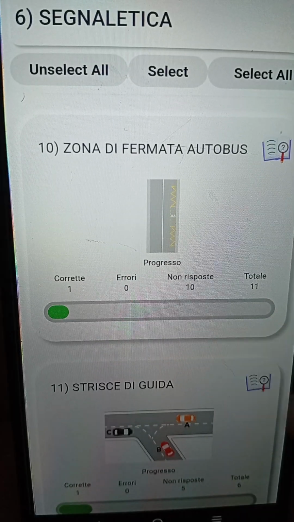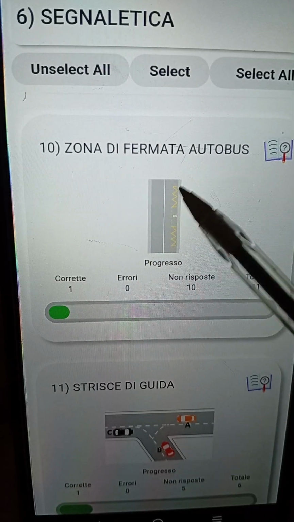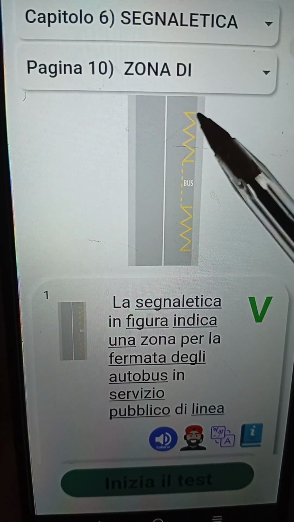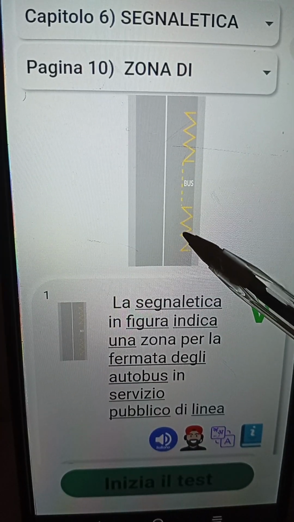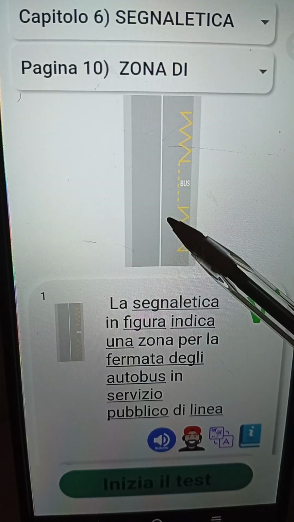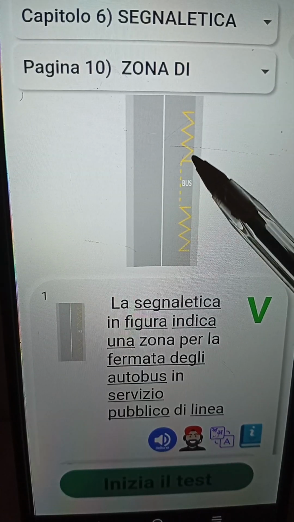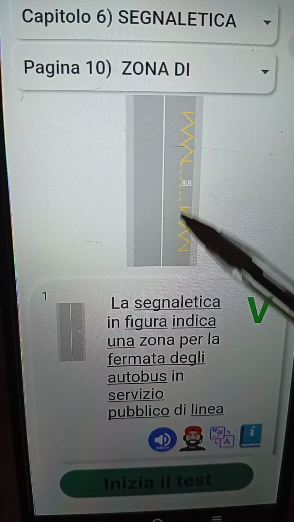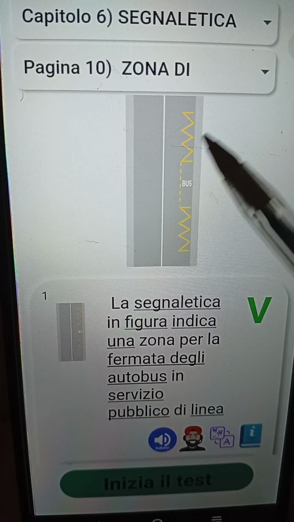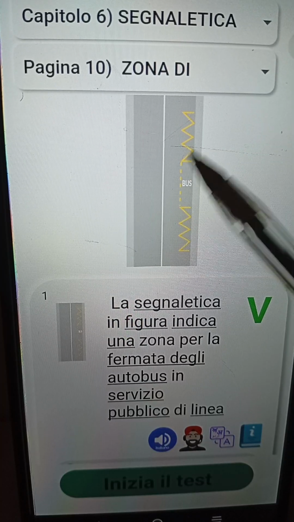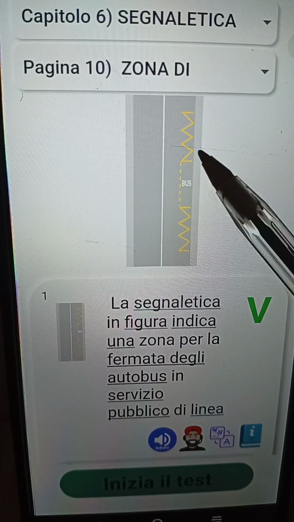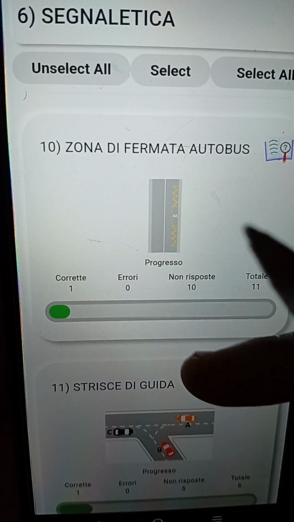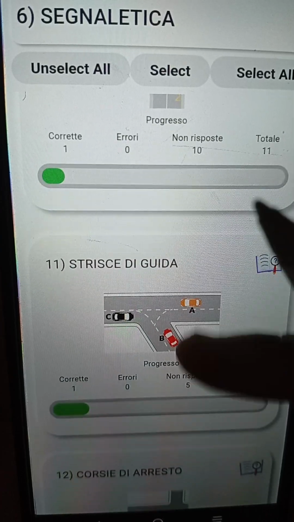The next one is fermata dell'autobus. As you can see, this part of the road, let me try to zoom it. This part of the road is the fermata of the autobus. Now, in this part of the road, you cannot park, but you can stop. State attenti. It is fermata dell'autobus. Now let's go avanti. Now let's go to the next one.